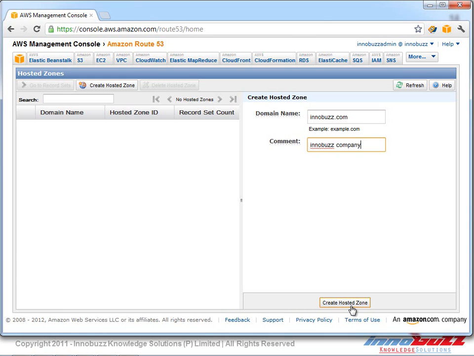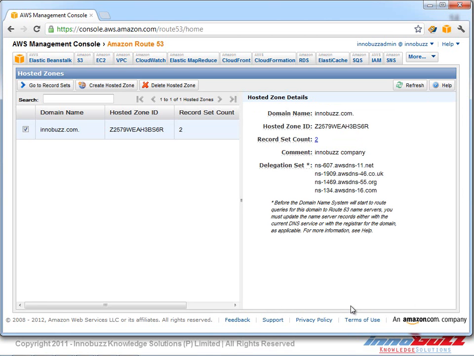Okay, and we are going to click on create hosted zone. And now we can see that the domain name of inobus.com has been created as a hosted zone on our Route 53 management console.